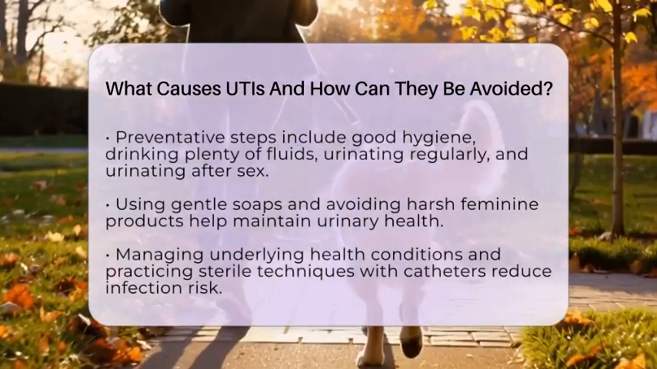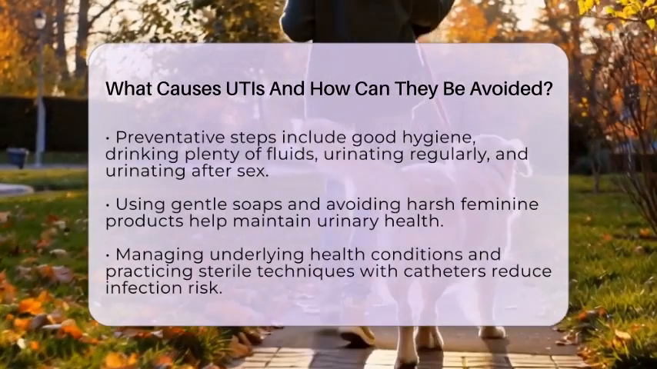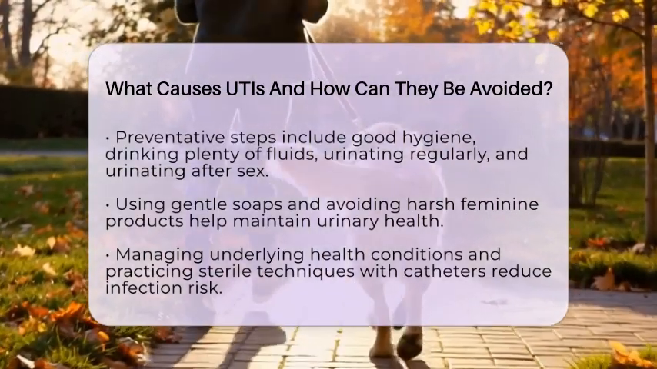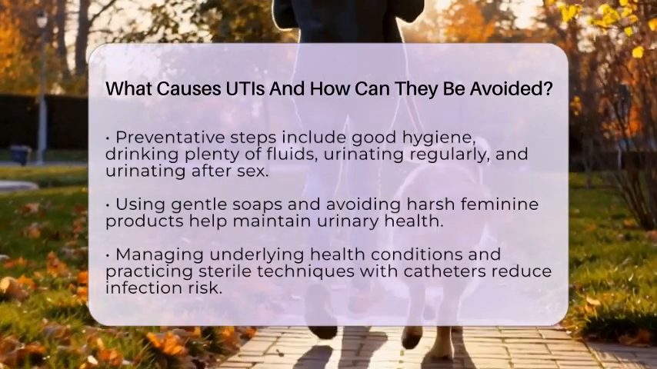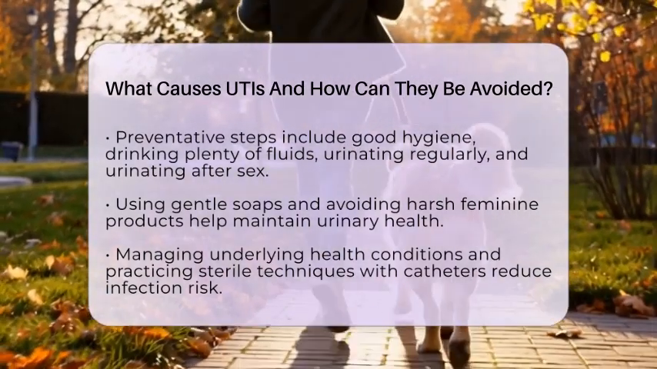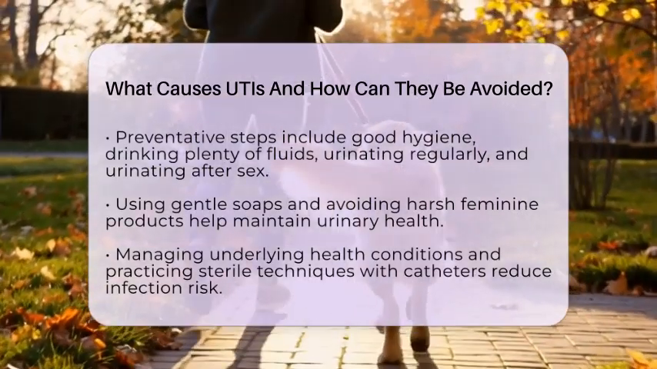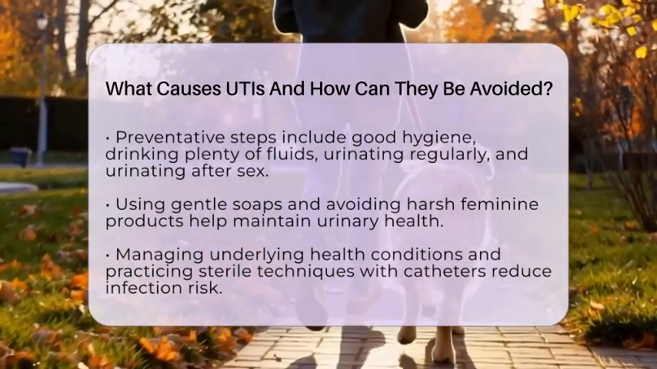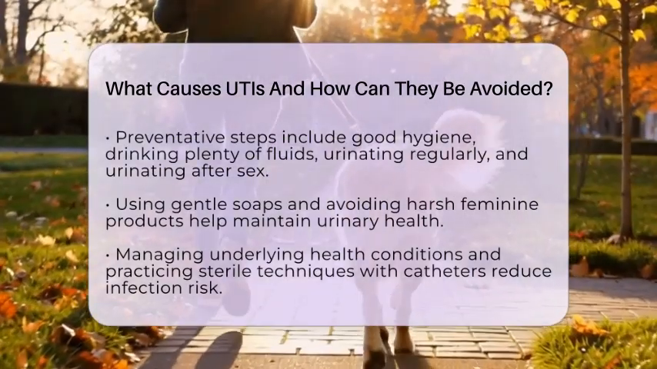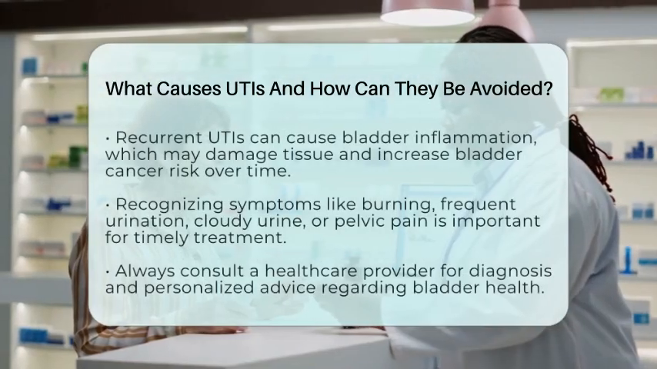If you are prone to UTIs and use certain birth control methods, discuss with your health care provider about alternatives that might reduce your risk. Managing underlying health conditions like diabetes is also important, as well-controlled health can lower susceptibility. For those who need urinary catheters, strict sterile techniques and proper care are essential to prevent infection.